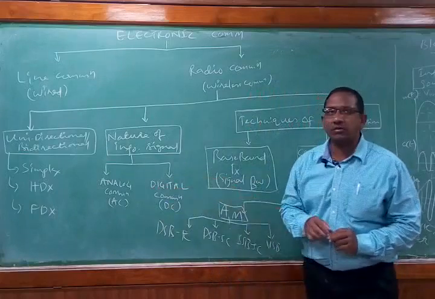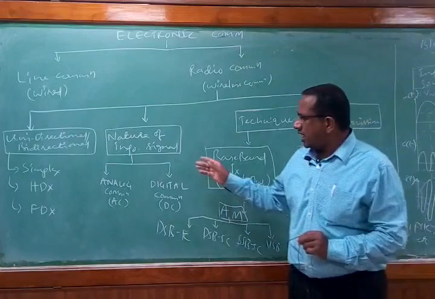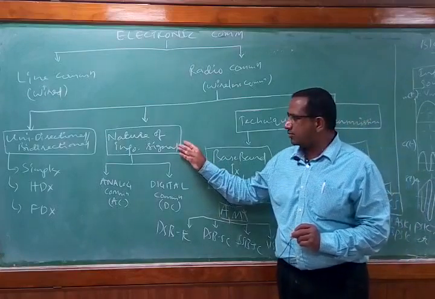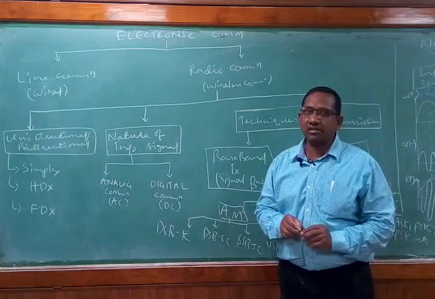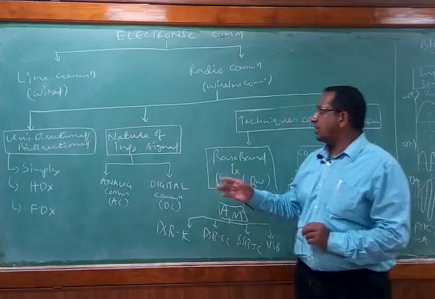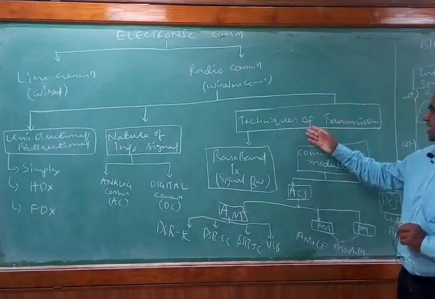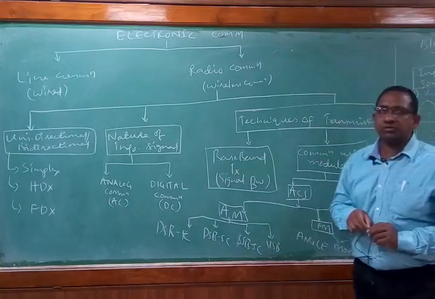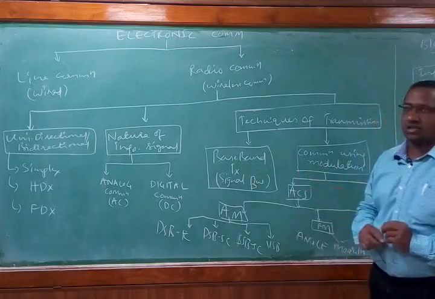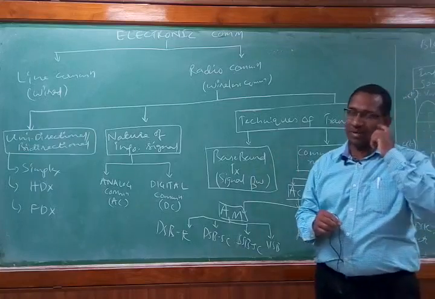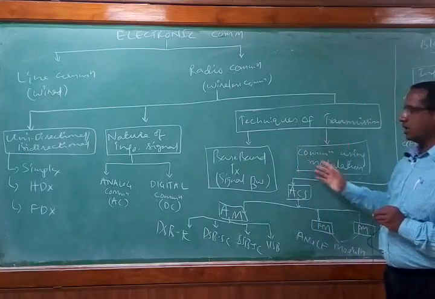What about a digital information signal? It is in discrete or digital form. If the information signal is in discrete or digital form, it comes under the digital communication system. The next criterion is classification based on the techniques of transmission. There are two types of transmission techniques: baseband transmission, and communication using a modulation scheme. In the syllabus, we are going to deal with communication using the modulation scheme.